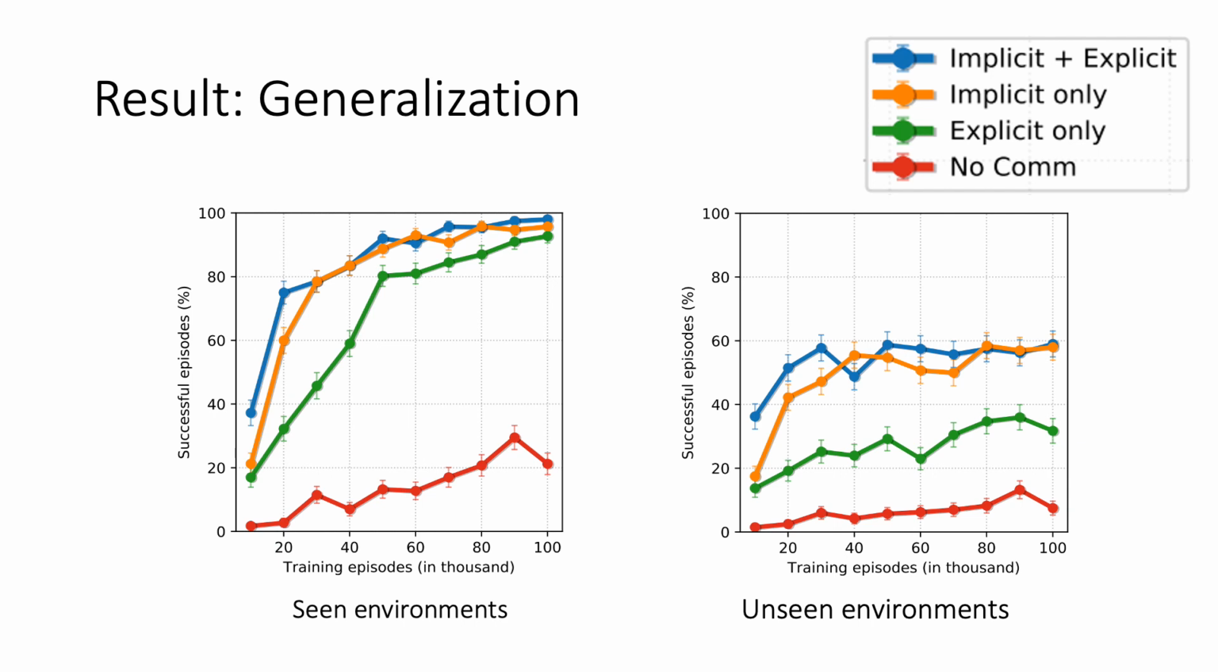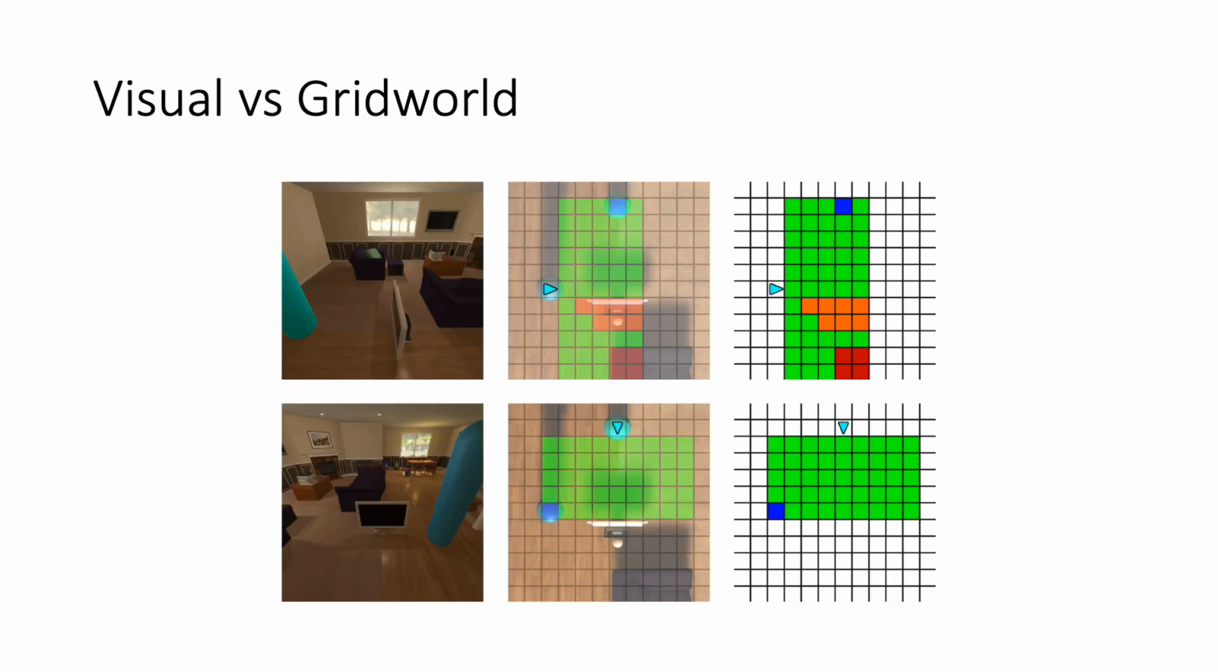Note that in reinforcement learning, many existing works train and test on the same environments. Here, on the left, we show the results on the seen environments, and on the right, we show how well we generalize to unseen environments. With the exception of no communication, all the agent ablations reach around 100% success rate on seen environments. We do a good job on the unseen environments, where the trends are similar to what I showed before. That is, implicit and explicit communication helps, both when deployed individually and jointly.